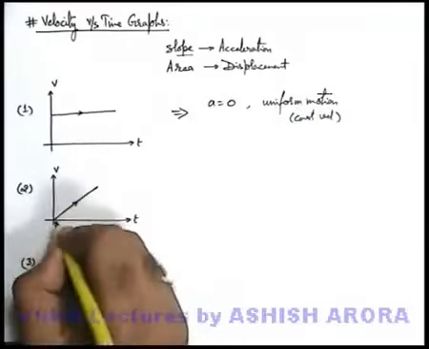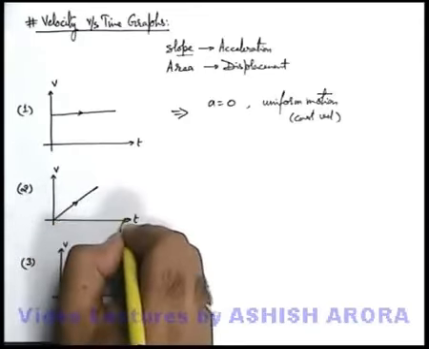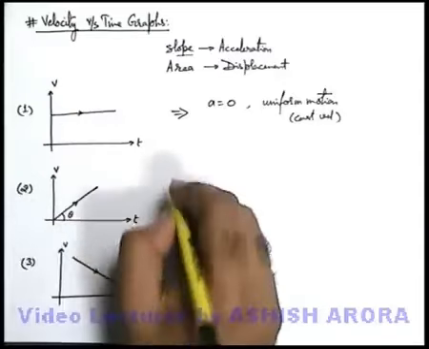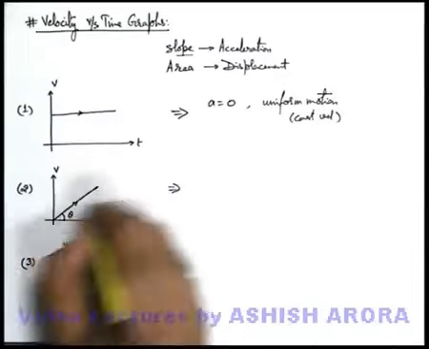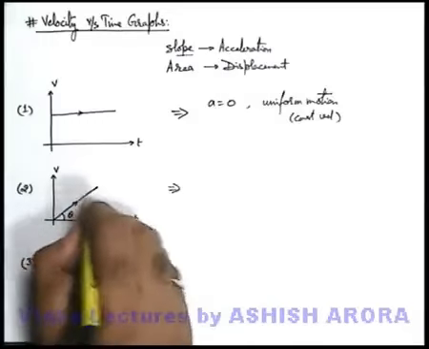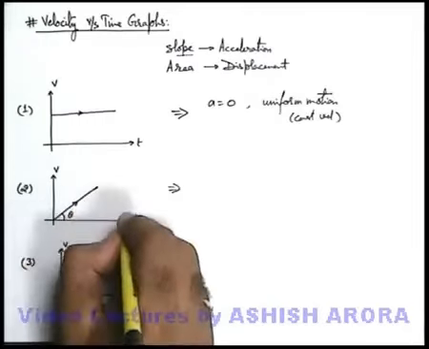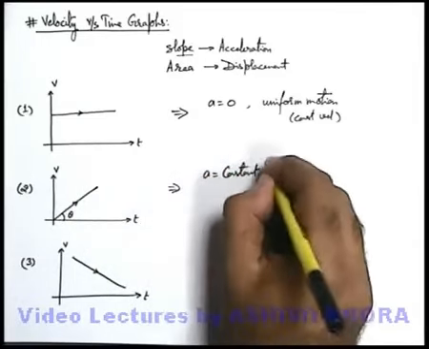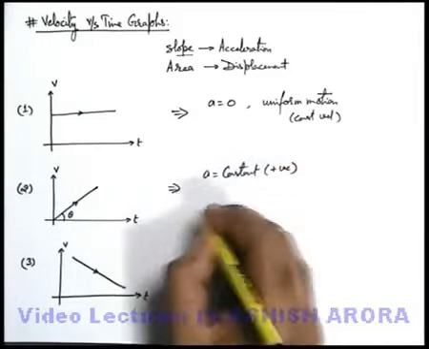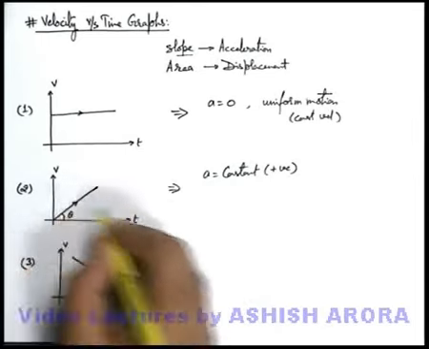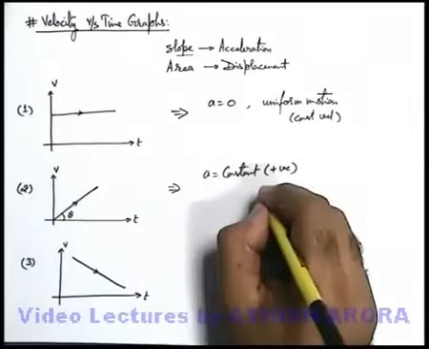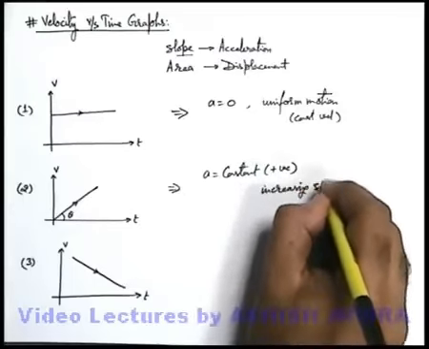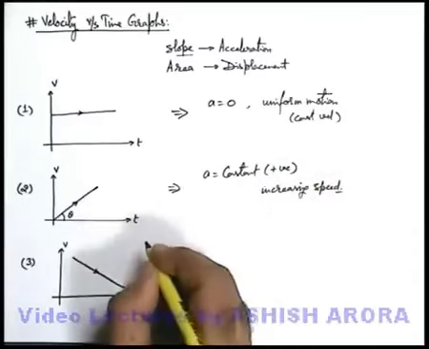If we talk about the second curve, where the velocity time graph is a straight line, we can see this line makes an acute angle with the time axis. So in a straight line, at every point the angle with the time axis is constant. Here acceleration is constant, and we can also call it positive because it makes an acute angle. That means the speed is increasing. So this is the case of increasing speed, where speed increases with time.